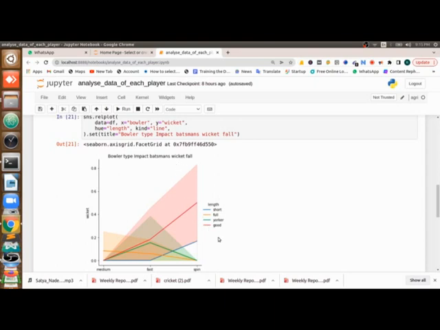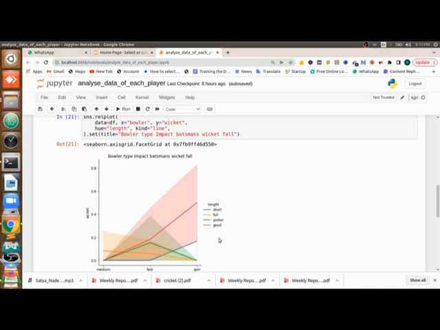That means even if he is not defending against a spinner, he is getting out. There is a way for him: even if he doesn't score, he can just defend against a spinner so that he can stay on the ground a little bit longer. Is he trying something? Some shots he is trying and getting out, or there is a possibility of getting out to a spinner. So analyzing two graphs, we are getting one thing: against a spinner he is having big trouble,